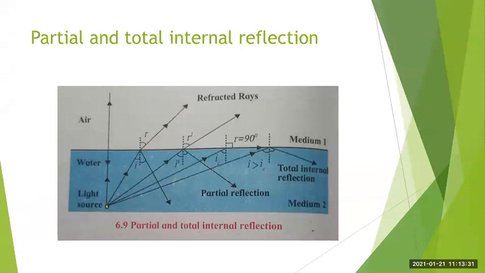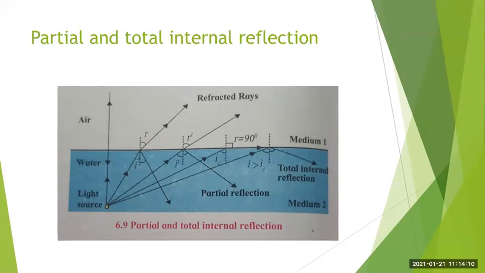Then when the light travels from denser medium to rarer medium, it bends away from the normal. So in this case, the value of I will be smaller than the value of R. Remember this. When it bends away from the normal, the value of I will be smaller than the value of R. Then if we increase the value of I, then R will also increase, according to Snell's law.